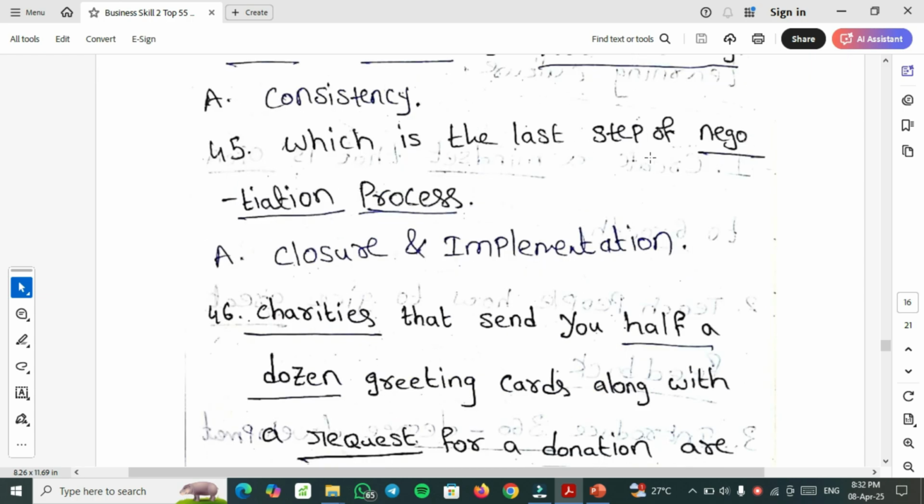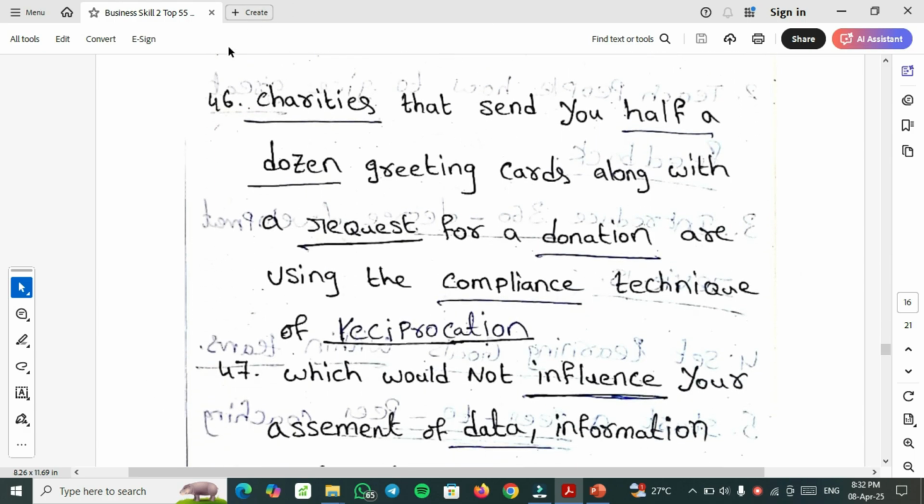45th one, which is the last step of negotiation process? So last step is closure and implementation. 46th important question, charities that send you half a dozen greeting cards along with a request for a donation are using the compliance technique of reciprocation. So reciprocation is giving and taking.